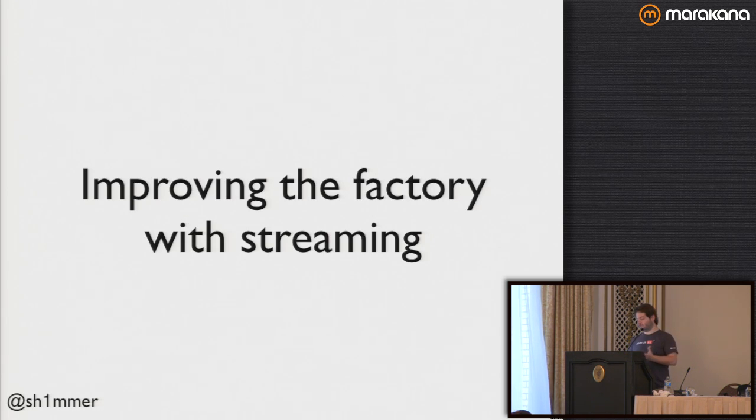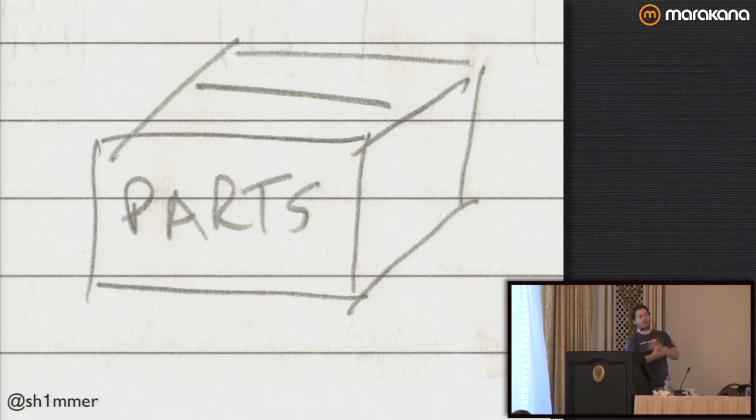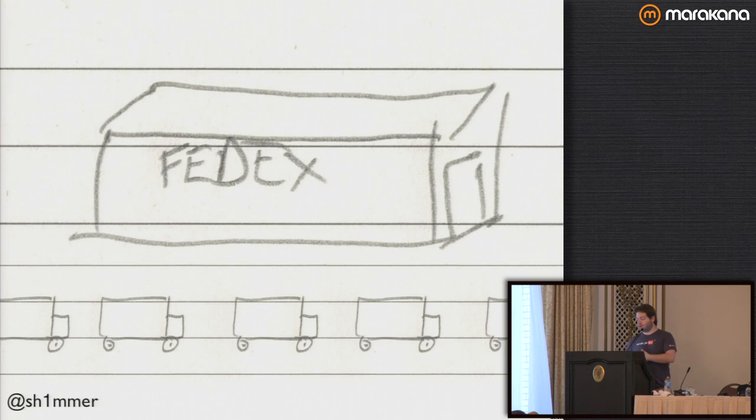So how can we improve this kind of factory scenario? Really I only need one part in order to do this. So I could do something like this. I could use FedEx. I kind of like this analogy of sticking something like FedEx in the middle, because I'm going to talk in a little bit about back pressure, and FedEx is an important concept in this because it's a lot like the network.